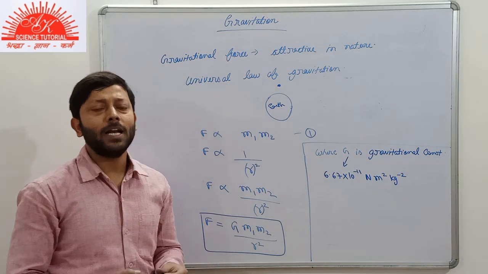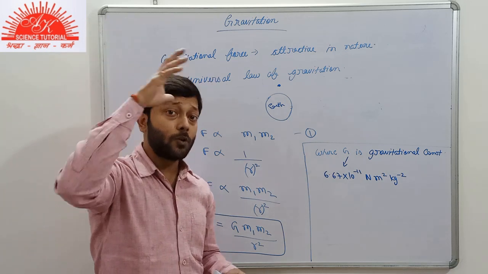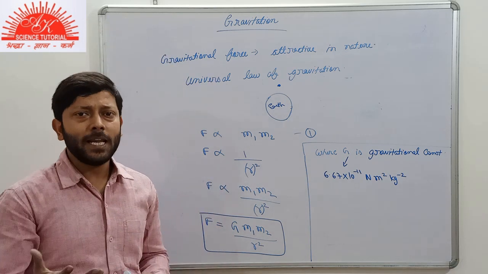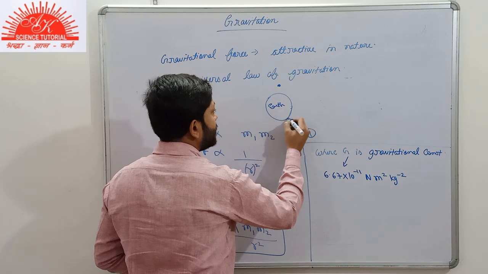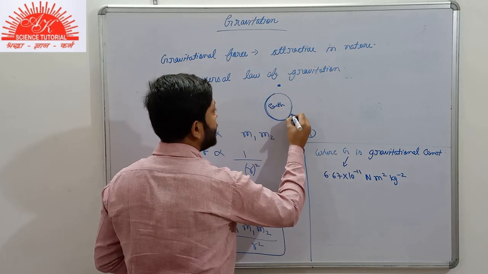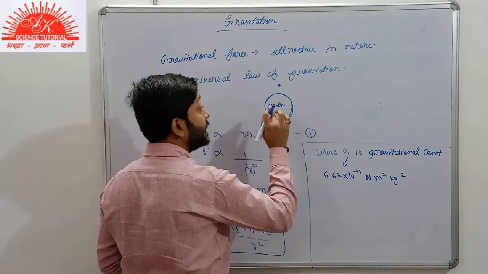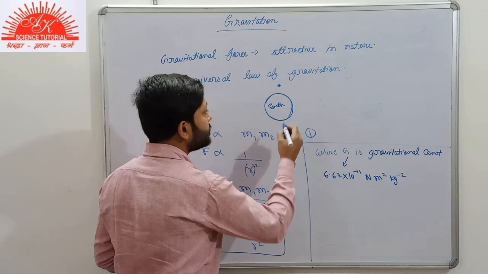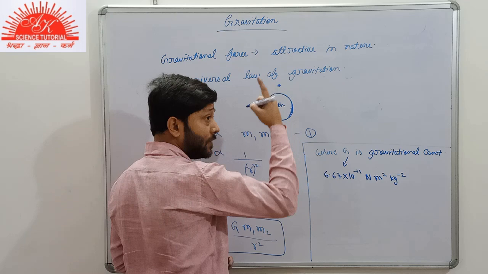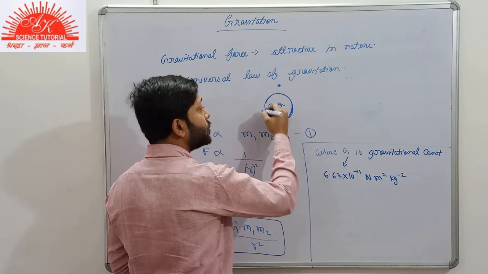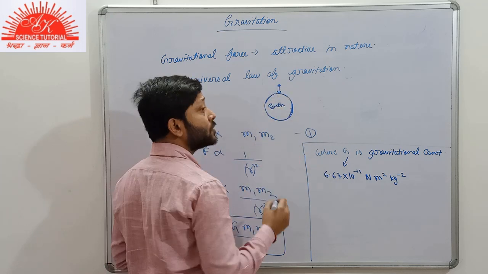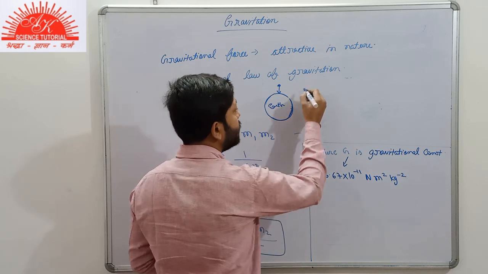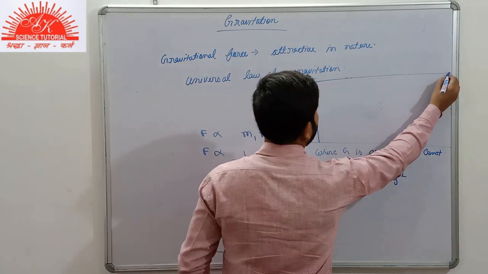It might be a ball, it might be a person jumping from the roof, or it might be any body. So if it is specified that one of the bodies is Earth, then the other body might be anything. Then this force of attraction between these two bodies, the force with which the Earth attracts the body, is known as force due to gravity. I'll tell you what is force due to gravity.